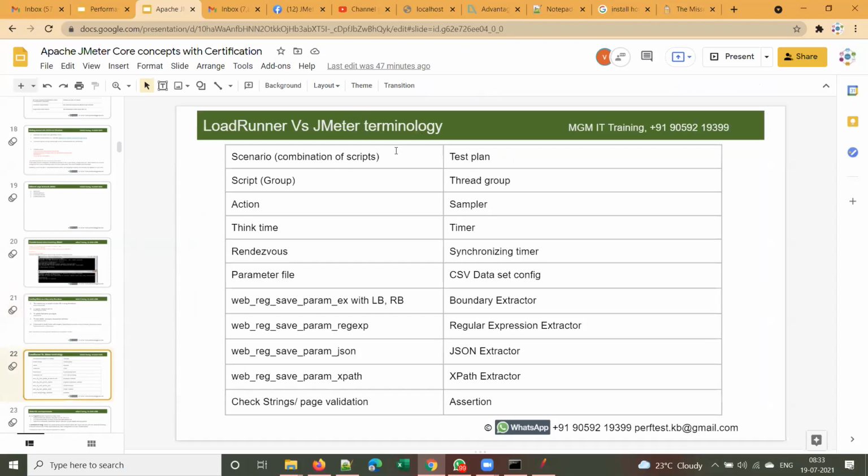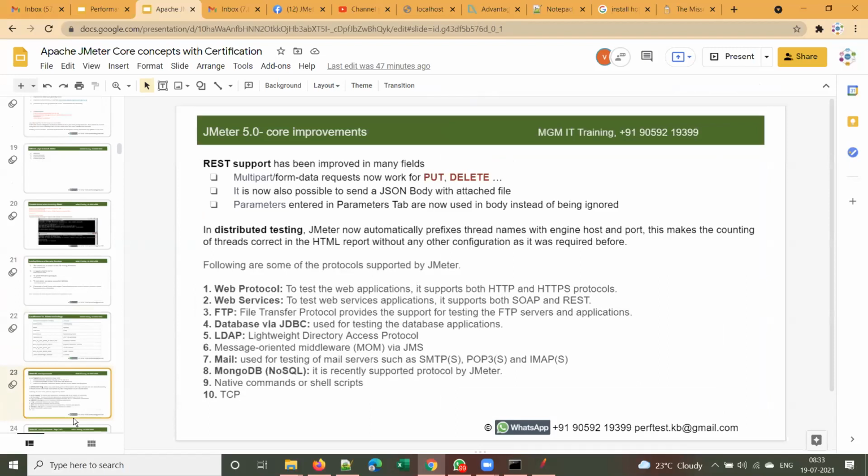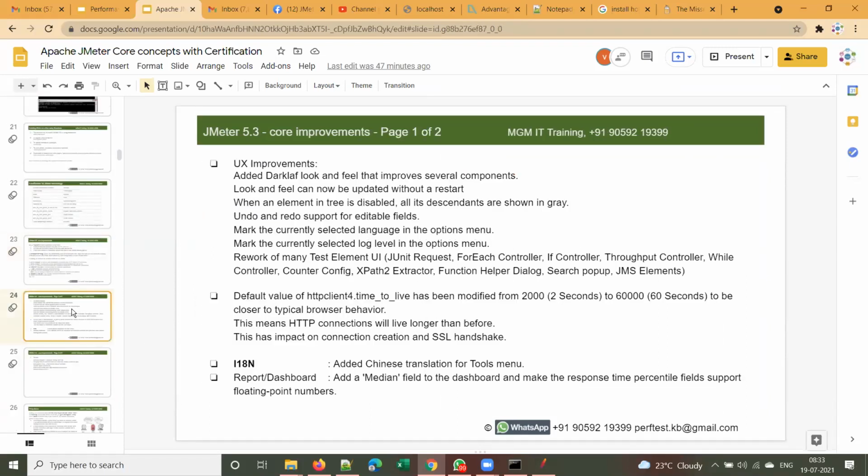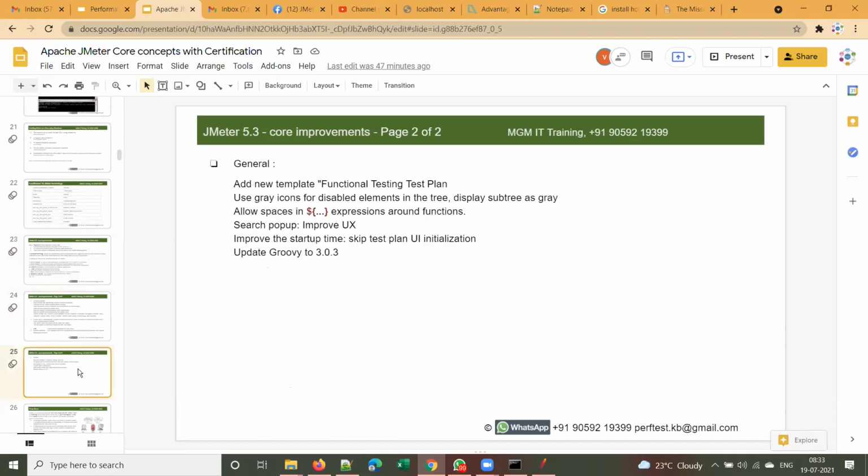This slide speaks about the terminology, LoadRunner and JMeter terminology. We'll see this slide later. Shall we start with JMeter? Hold on, let me see what you need to know before. We'll start JMeter in the next session.